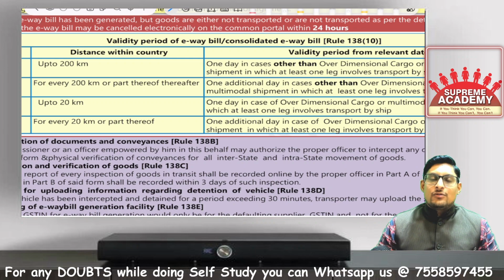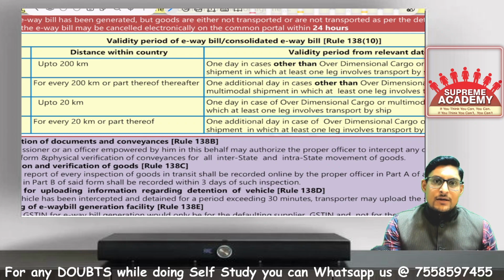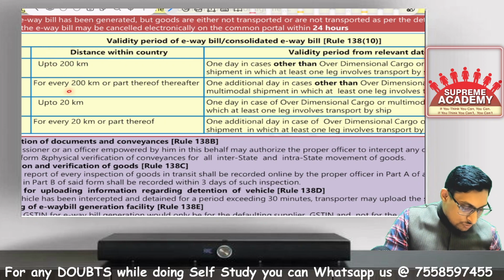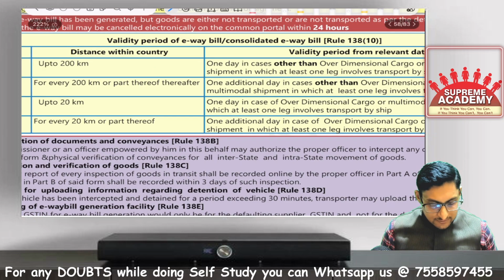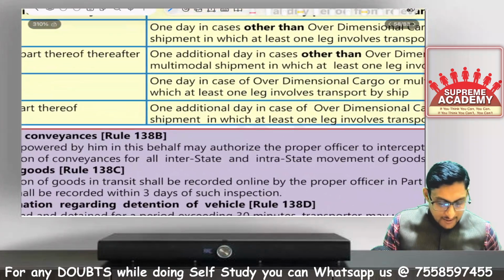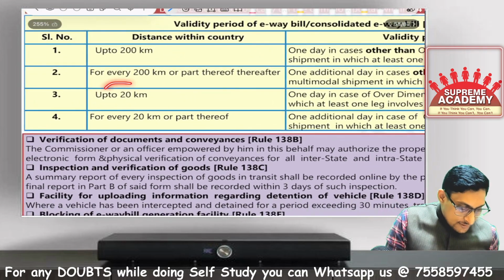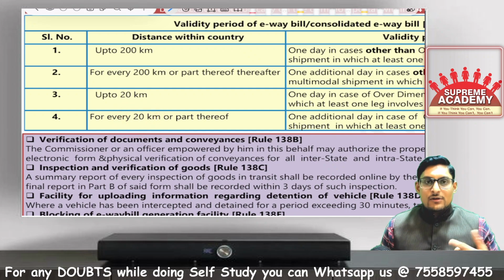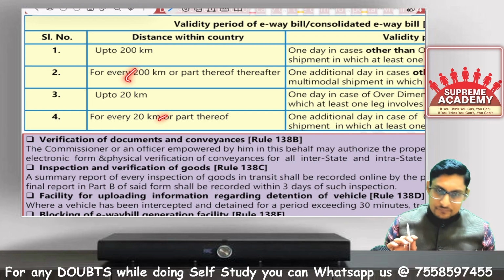Say for example, I am going to transport 220 kilometers. So I will get 2 days: 200 kilometers 1 day and again 20 kilometers 1 day. Yes, 200 kilometers or part thereof, 1 day. But when we are transporting goods by over-dimensional cargo or multimodal shipment, in that case for 20 kilometers you will get 1 day. And again for the next 20 kilometers or part thereof you will get 1 day. So this is the case and this will go on.